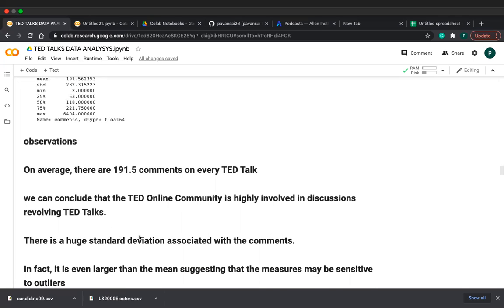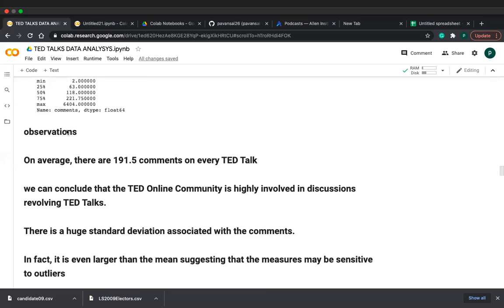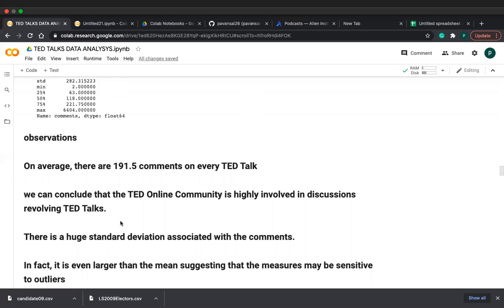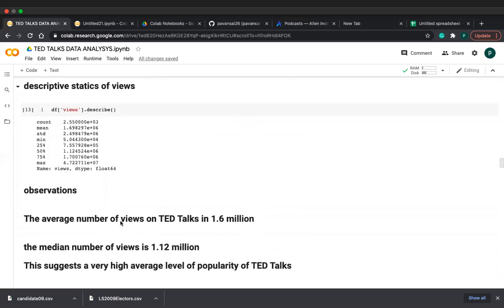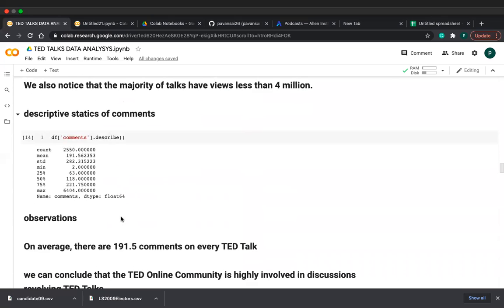And there is a huge standard deviation associated with the comments, friends. See, the mean is 191 and the standard deviation is 283. In fact, it is even larger than the mean, suggesting that the measures may be sensitive. Normally, if the standard deviation is very small, then only can we get a normal distribution. But here, in this case, the standard deviation is more than the mean. From this, we can conclude that this data is more sensitive to outliers.